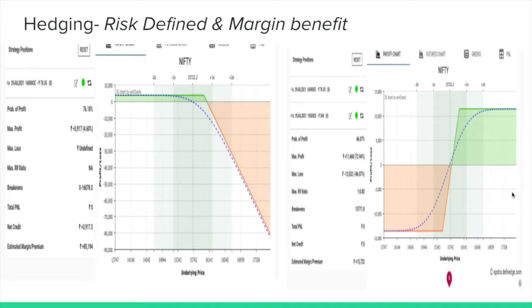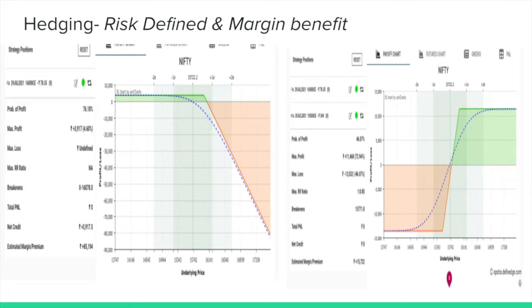So we define the risk. See what the margin has come down to: from 86,000 it has come to 15,500 something, right? With this 15,000, how many more lots can be purchased if your risk is defined and your view on the trade is correct? Otherwise, even after having around 1 lakh rupees, you can trade just one lot, right?